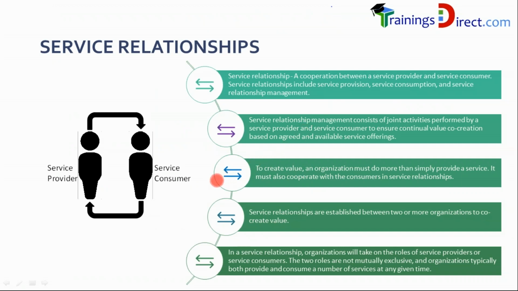Okay, I'm going to skip these points. It basically says we need more than one entity to form a relationship. I alone cannot have a relationship with myself. Yeah, that's what it means. And cooperation is important. Nowadays, the word collaboration is used also. And in a relationship, an entity can be a provider, or a consumer, or both. It's not that I can only be a provider or a consumer.